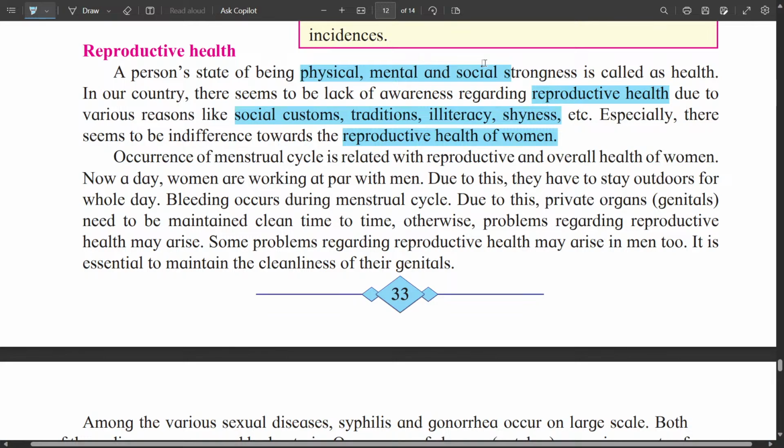The occurrence of the menstrual cycle is related to the reproductive and overall health of the woman. Nowadays, women are working at par with men. Due to this, they have to stay outdoors for the whole day, and during menstruation, bleeding occurs, and due to this, the private organs, that is the genitals, need to be kept clean from time to time. Otherwise, problems regarding reproductive health may arise. Some problems regarding reproductive health may arise in men too. So it is essential to maintain cleanliness of the genitals, that is the reproductive organs.